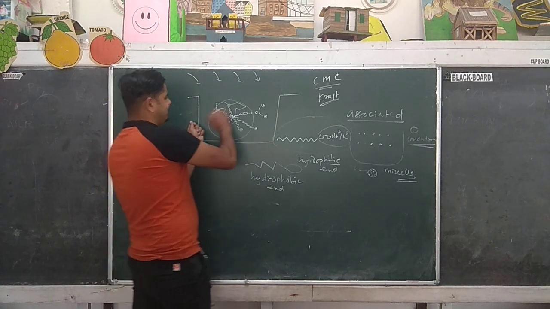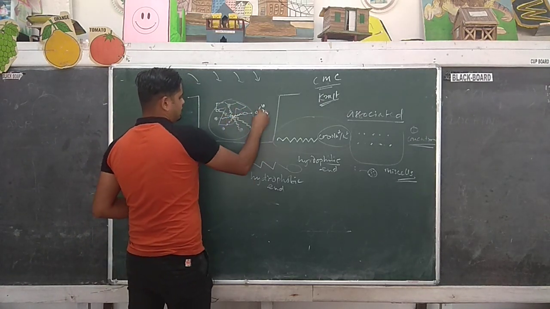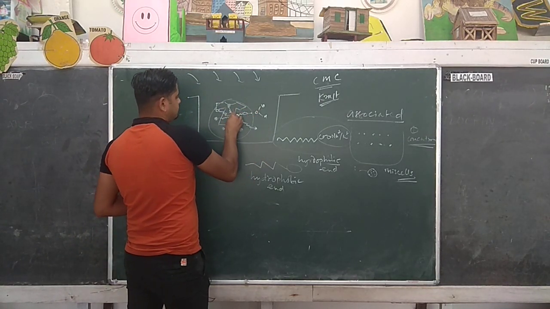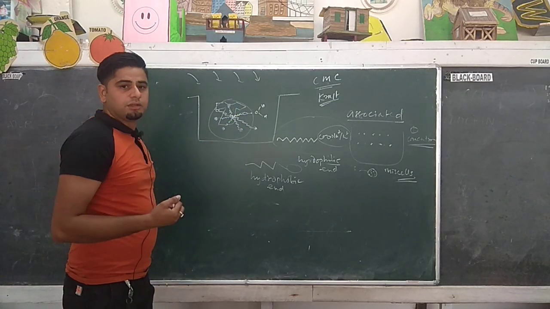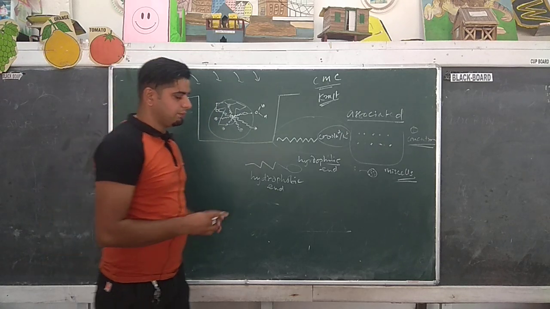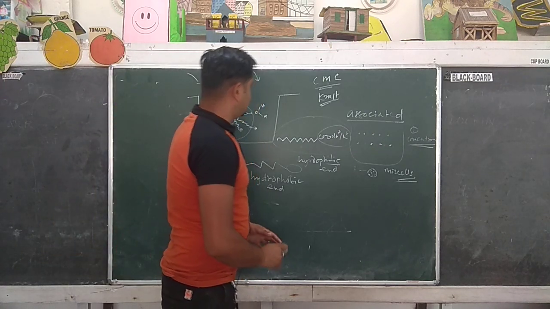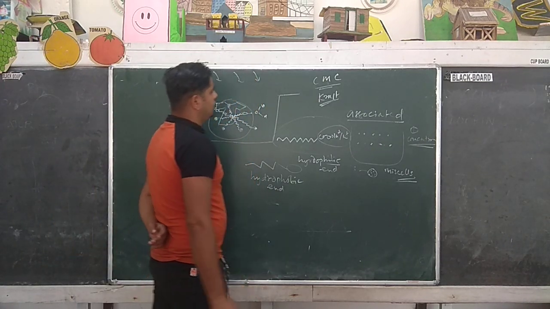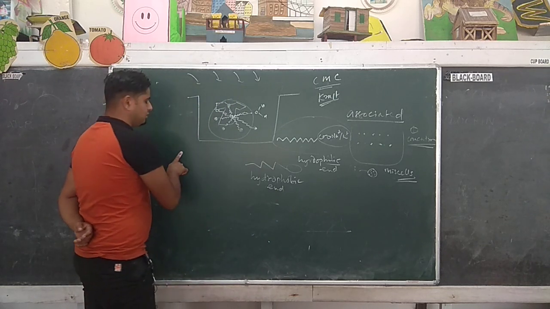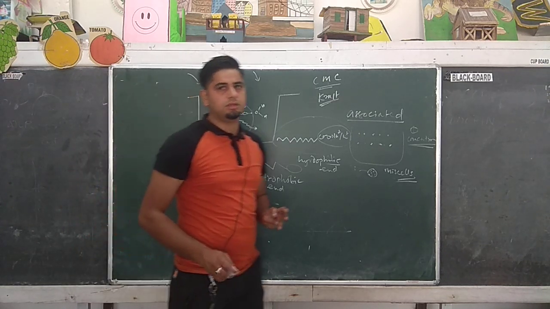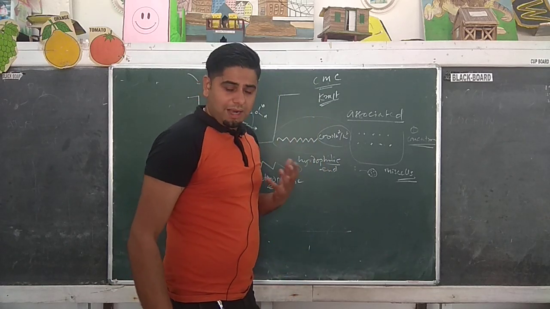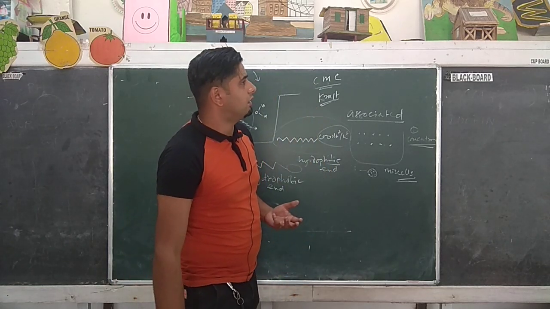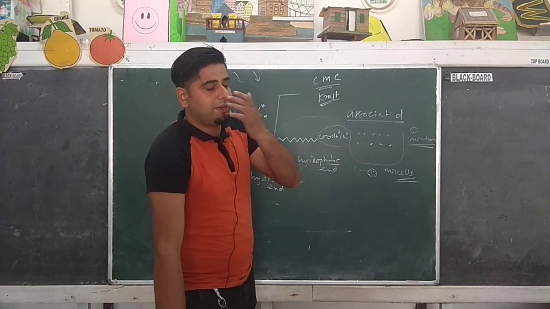When you agitate it, then what will happen? This dirt, along with this water, will come out from the cloth. Got it? So this is the cleansing action of soap. Now I think all of you have understood the different types of colloids. Number one, multimolecular: smaller molecules associated or aggregating to form a particle size within the range of colloidal particle.